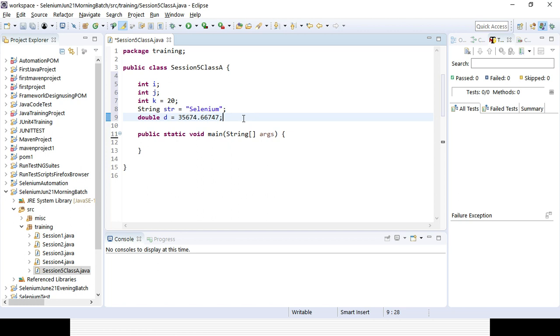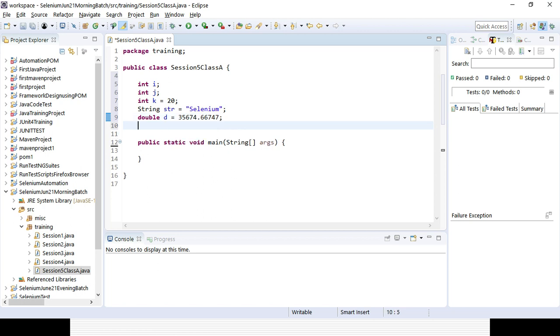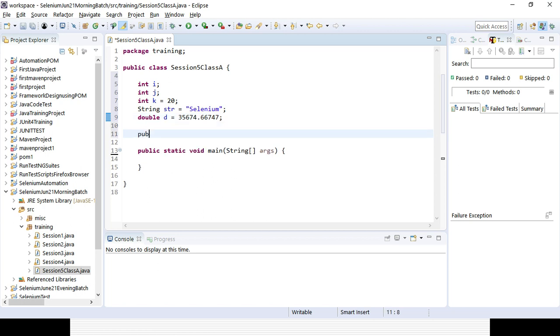Then I can create a few more functions as well here, method or function. So I am creating a function here. Suppose I am creating a function public void multiplication, or multiply function.